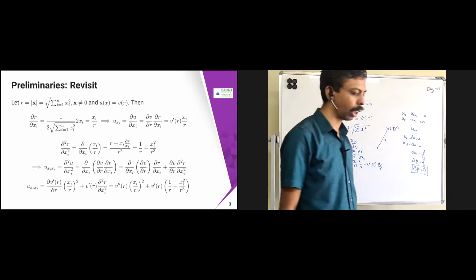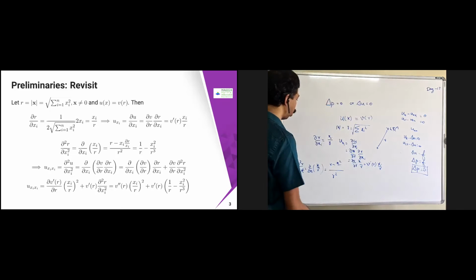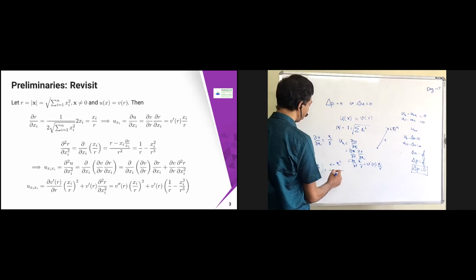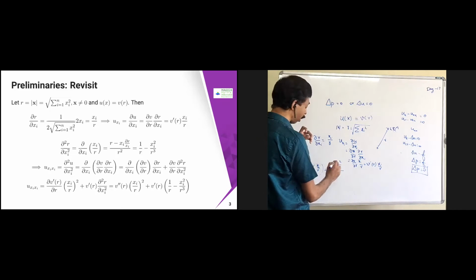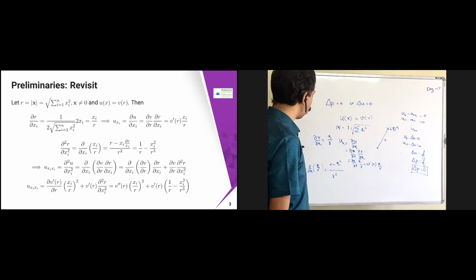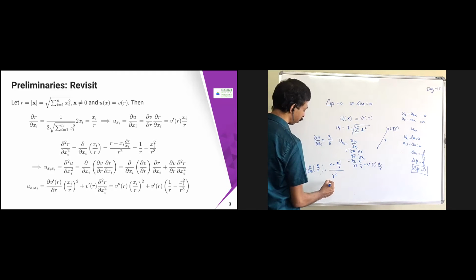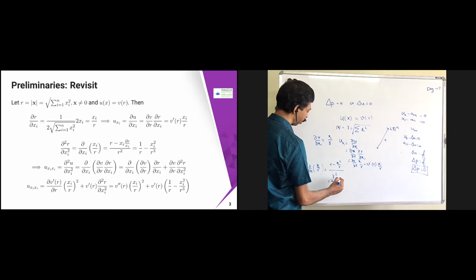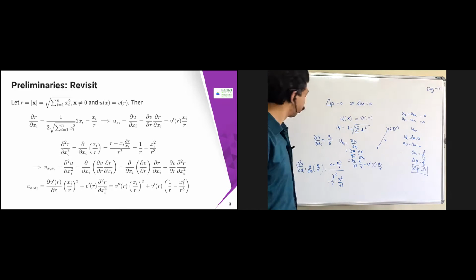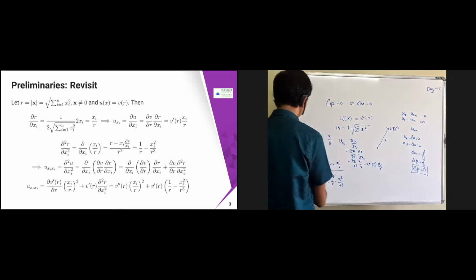Therefore we get 1 by r minus xi square by r cube. So this is done.